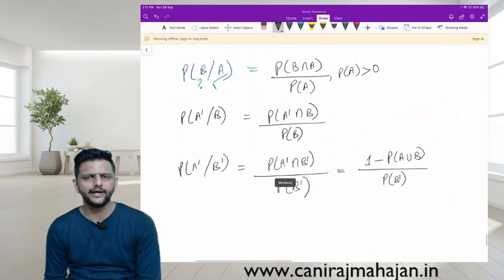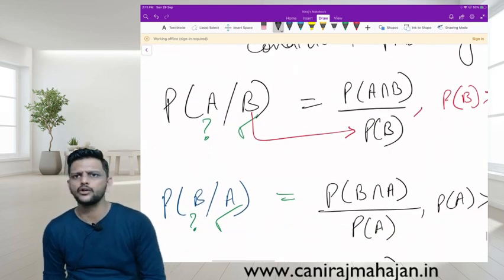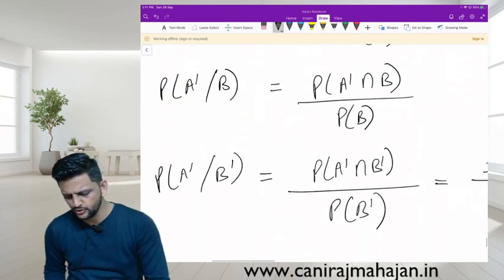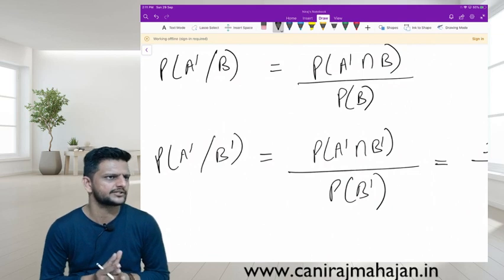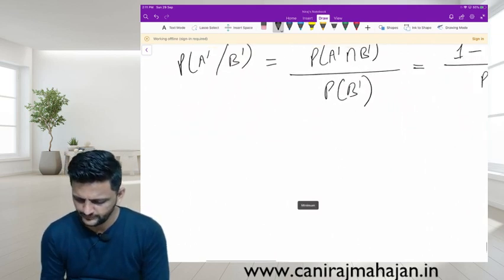Okay, conditional probability done. Only because you have these two formulas doesn't mean there are no other formulas. A given B or B given A, same logic you can use for the rest of the combinations also. Okay, till here? Yes. Next one, tell me.